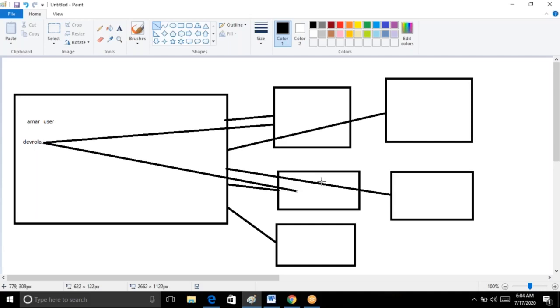Why do I have to go with the role instead of a username? There is one reason, guys. Assume that we have 50 developers, 50 members, just an assumption. At that time you have to create 50 development users in the AWS console.